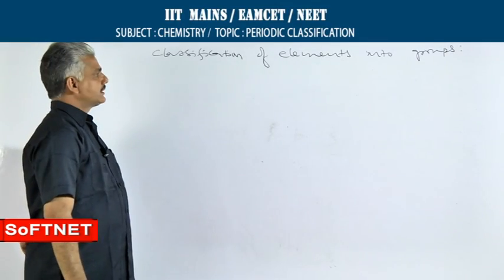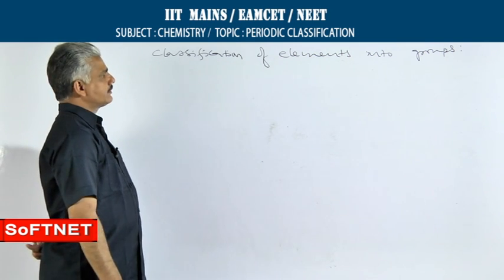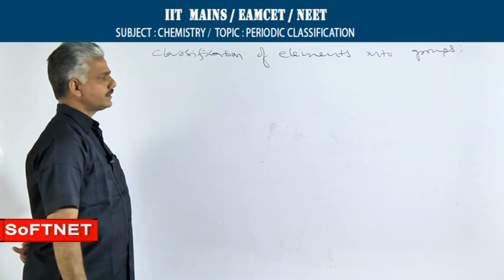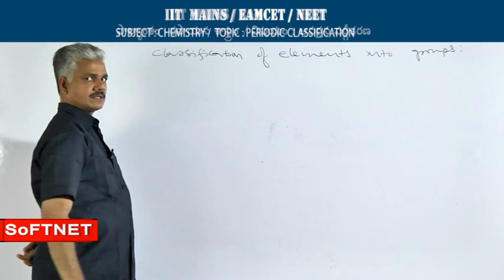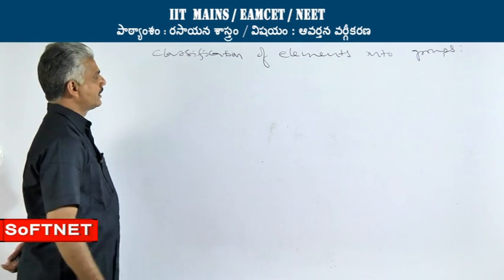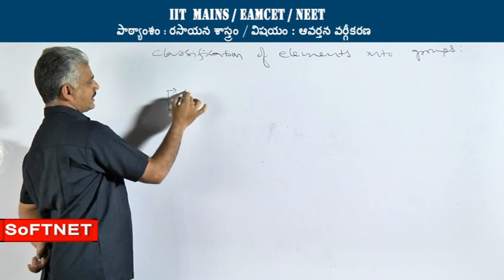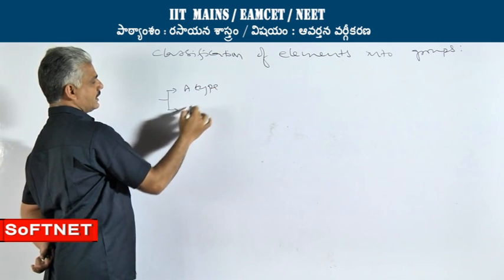The elements with a similar outer electronic configuration were placed in one particular group. So, you can say this classification is based on electronic configurations of elements. The 18 groups are classified into two types as A type and B type.